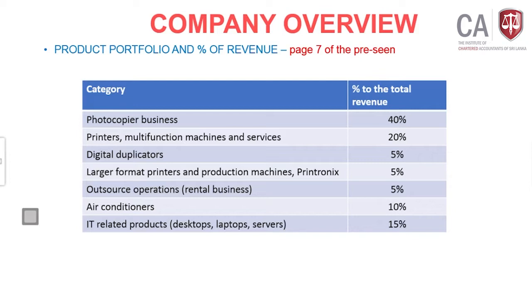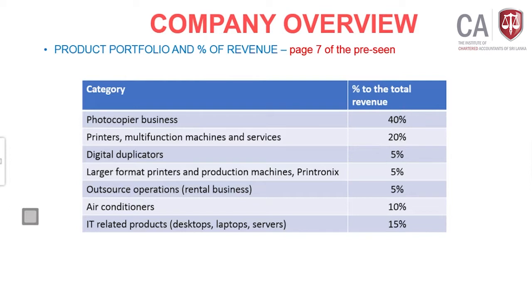Then outsource operations, which is rental business, is part and parcel of their income, 5%. If there is rental income, you need to look at how it has been generated. Then air conditioners 10%, then IT related products, desktops, laptops, that particular service is 15%. This is the percentage of the revenue in the company.